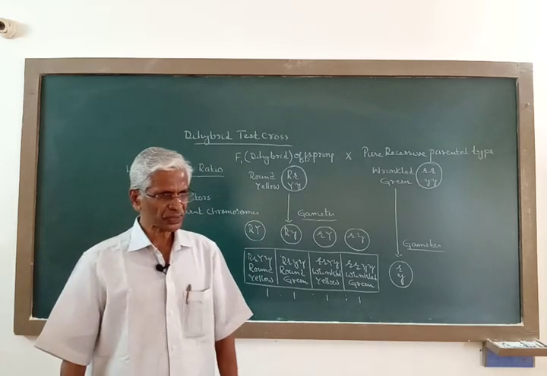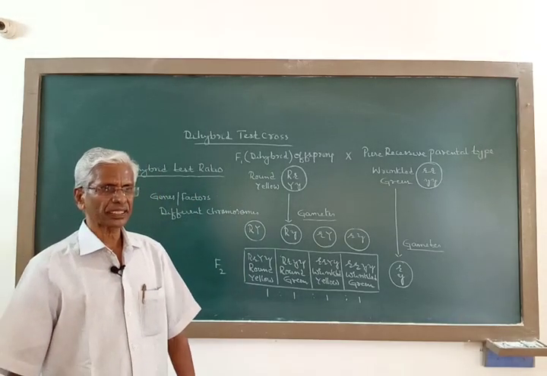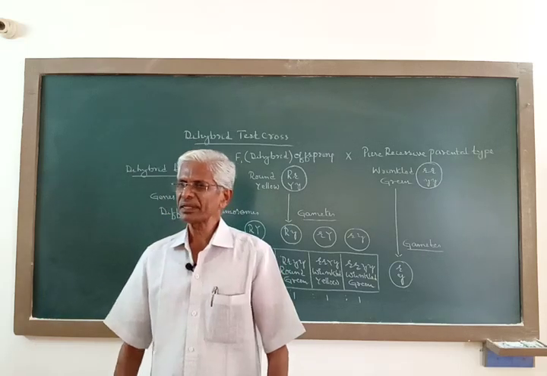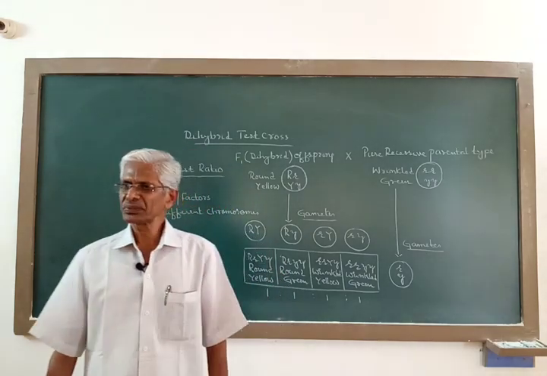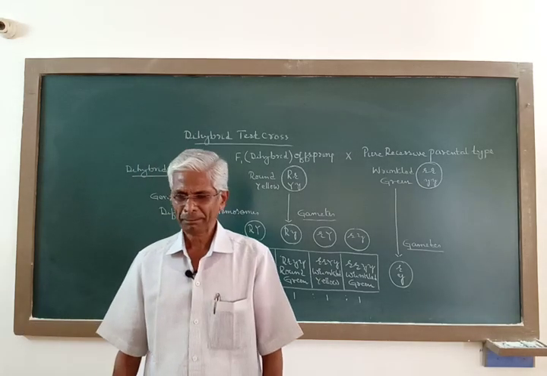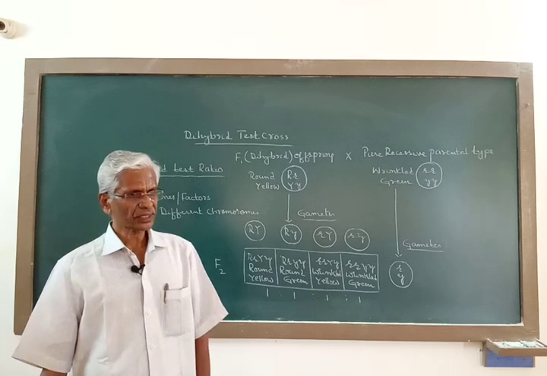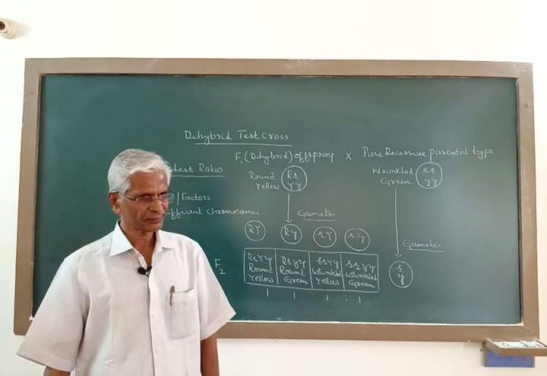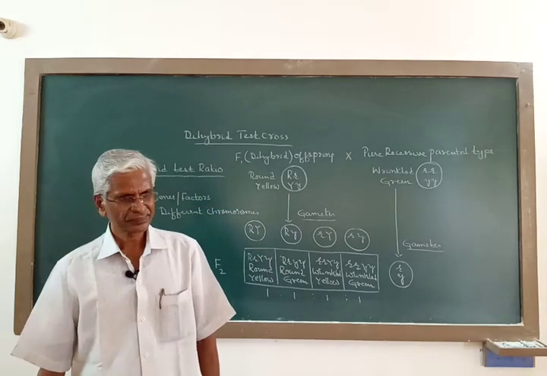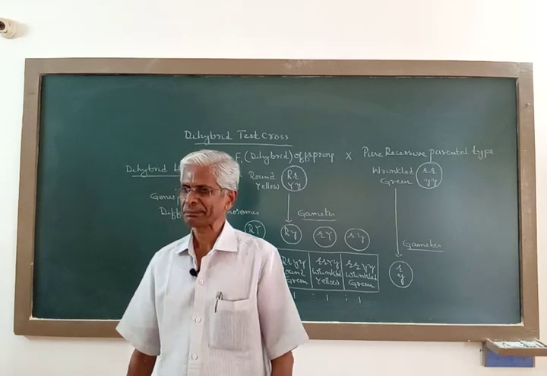But this law does not apply to the genes that are carried on the same chromosome. See, at the time of Mendel, no knowledge was available about the chromosomes as well as the genes. Now, Gregor John Mendel was totally ignorant, totally innocent with regard to the chromosomes and genes.